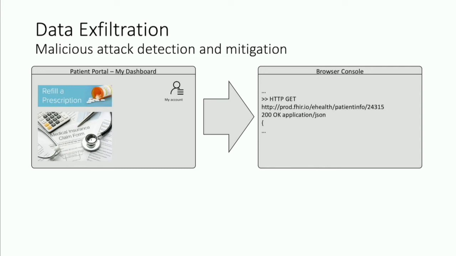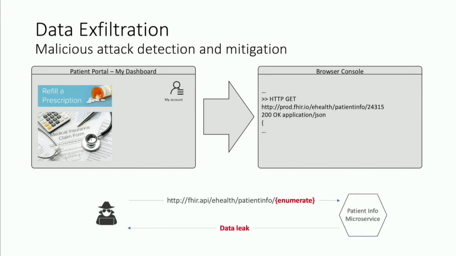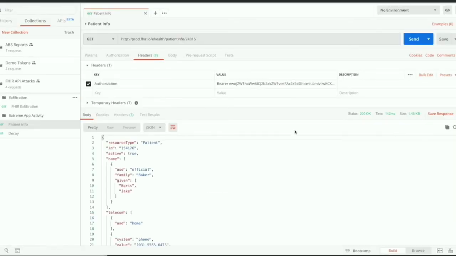So my second scenario is not friendly fire. This is an intentional attack. The idea is that, as a hacker, I can see this API under the hood in my browser tool, and I can actually go and use that API that's otherwise hidden and enumerate through the different URIs using the same pattern that Isabel was talking about in the previous track here. There's a bug in my API, and it's not doing all the authorization that it should be doing. So there's a potential data leak happening here. So again, I'm going to simulate that in Postman.